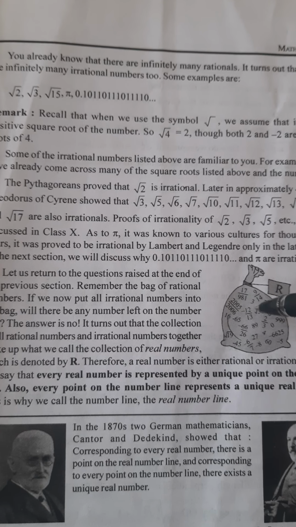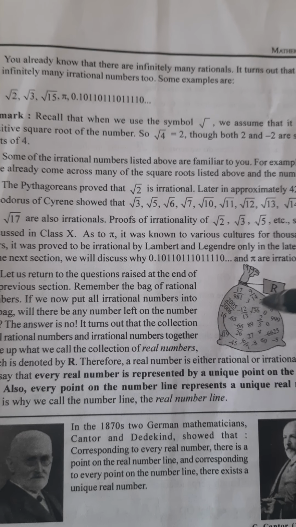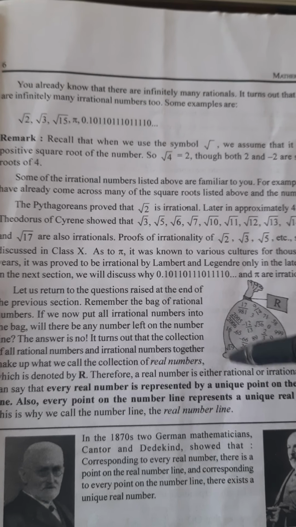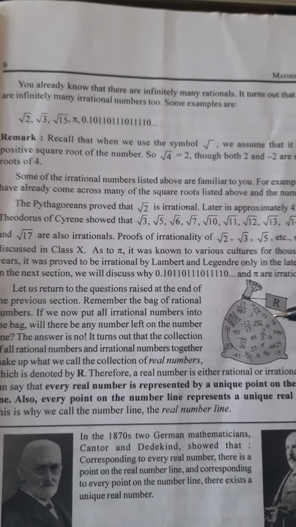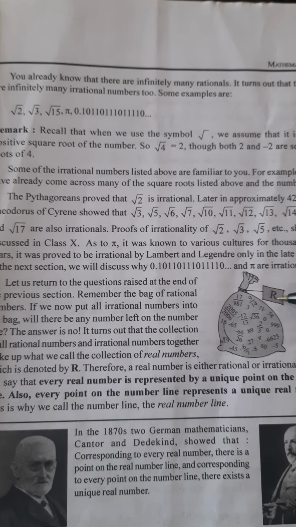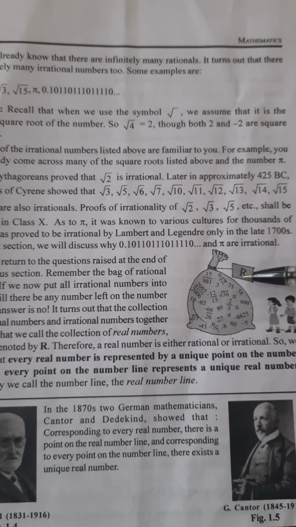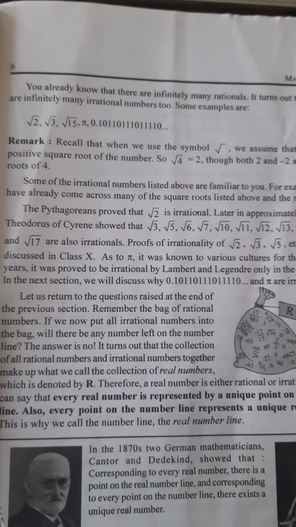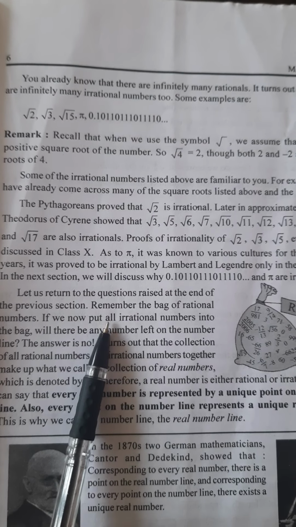It contains whole numbers, natural numbers, rational numbers, and irrational numbers as well, which are collectively called real numbers, represented by the letter R. So here they are given in your textbook.